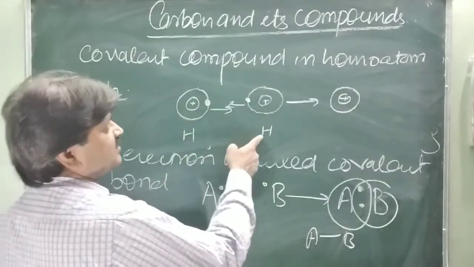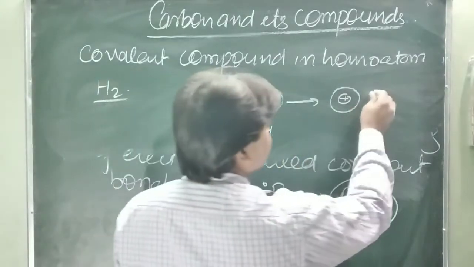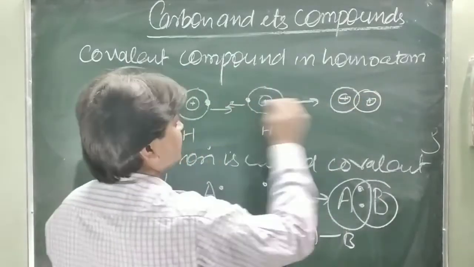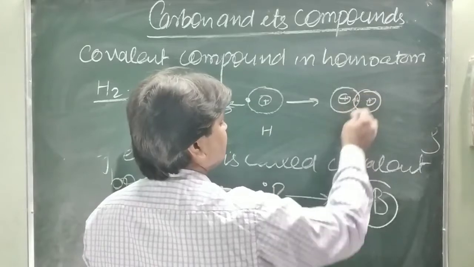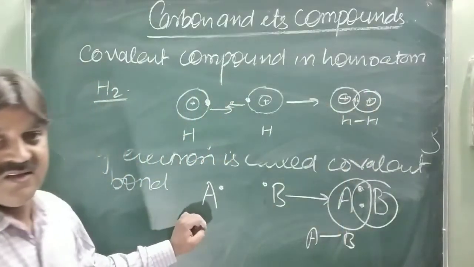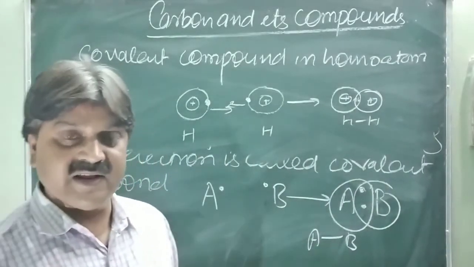One hydrogen and another, their orbitals are merged to each other. Outermost merged to each other in this way. And these two electrons are shared in this manner, and the formation of a single bond between both the atoms, H-H. So the number of bonds between the two atoms depends upon the number of shared electrons.